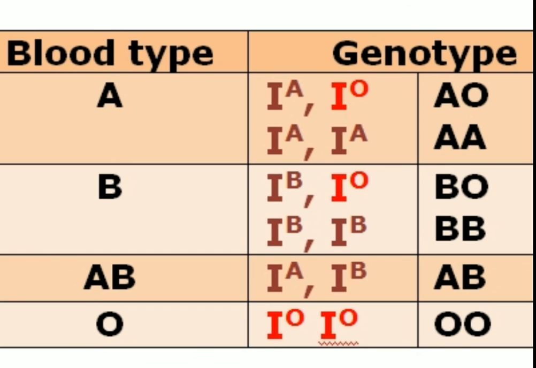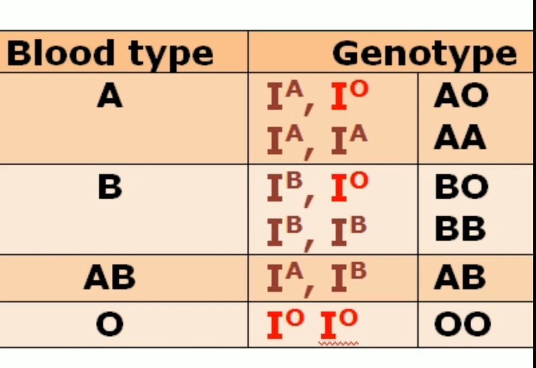The gene that produces antigen A is denoted as IA, as you can see in the figure. The gene for the antigen B is written as IB, and the gene for absence of both the antigens is written as I0. Genes IA and IB are both dominant over gene I0 but not over each other. Any person carries two of these alleles, one from each parent. IA determines the formation of glycoprotein A and IB determines the formation of glycoprotein B.